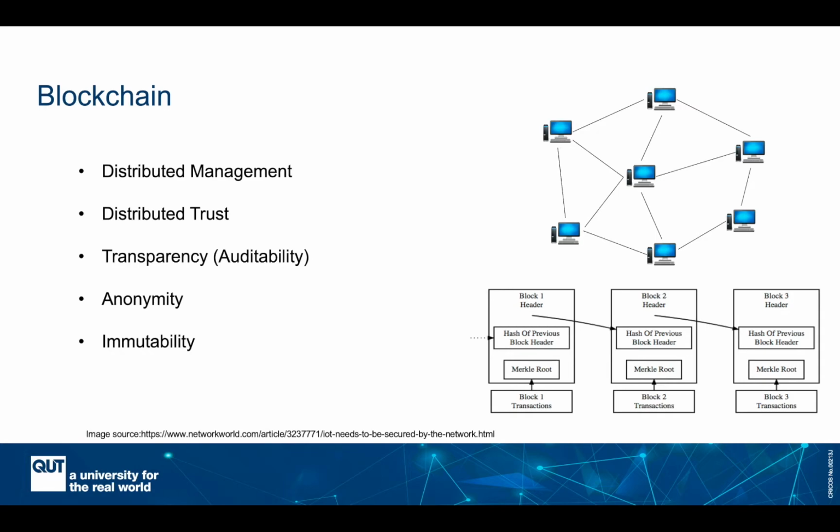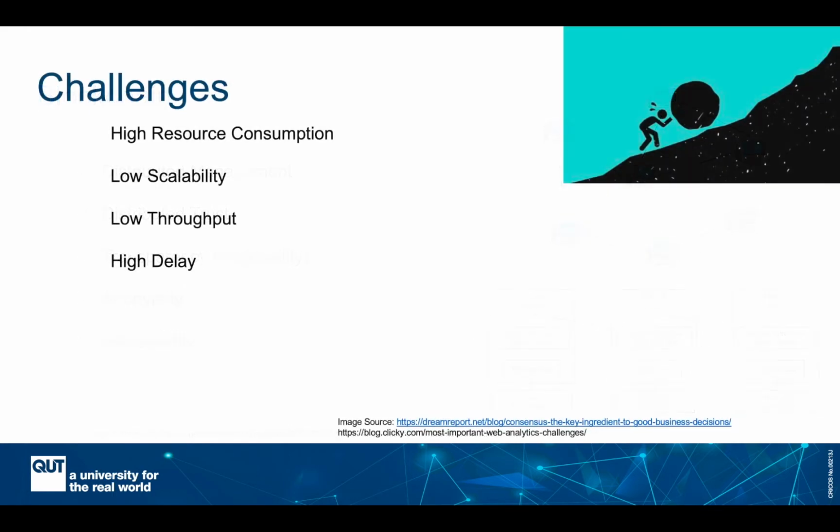Because of these features, blockchain has received attention to be applied in the Internet of Things as a secure and distributed architecture. But there are challenges to applying blockchain in larger scale networks like IoT. So the first challenge is that the existing blockchains, or better to say the consensus algorithms, demand high computational resources, which is technically to make sure that the ledger cannot be controlled by malicious nodes, and so it requires a computational overhead.